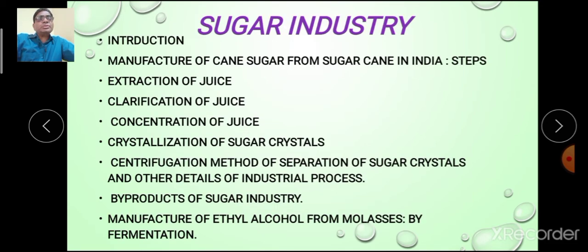The syllabus includes the introduction of sugar industry, manufacture of cane sugar from sugar cane in our India, the steps involved in this manufacture are extraction of juice, clarification of juice, concentration of juice, crystallization of sugar crystals, centrifugal method of separation of sugar crystals, and other details of the process, byproducts of sugar industry, and finally manufacture of ethanol from molasses by fermentation method.